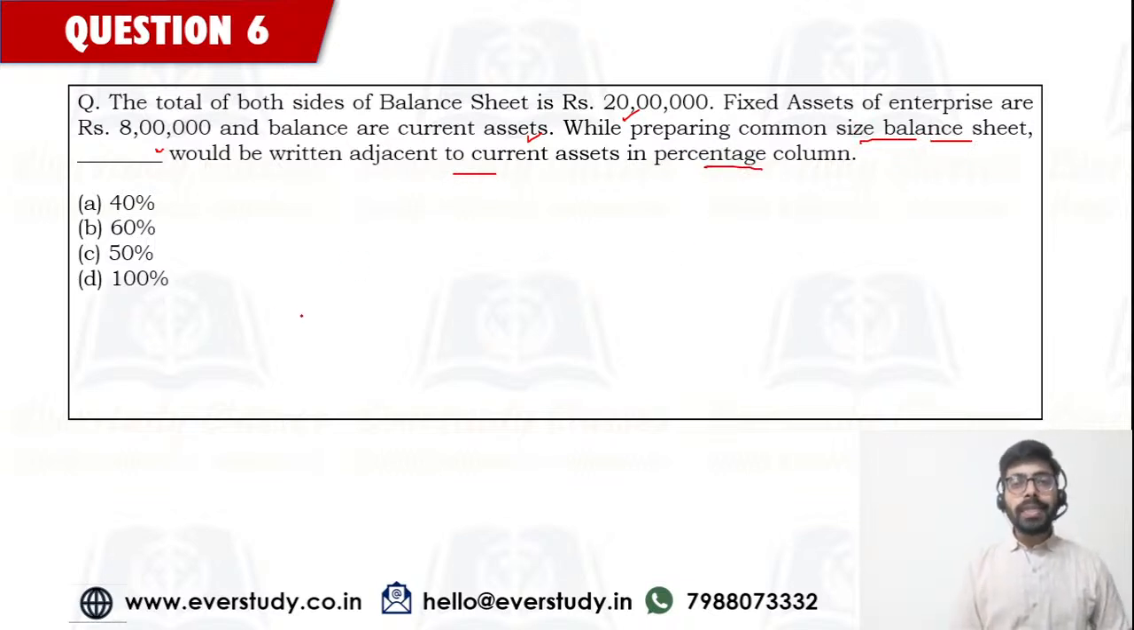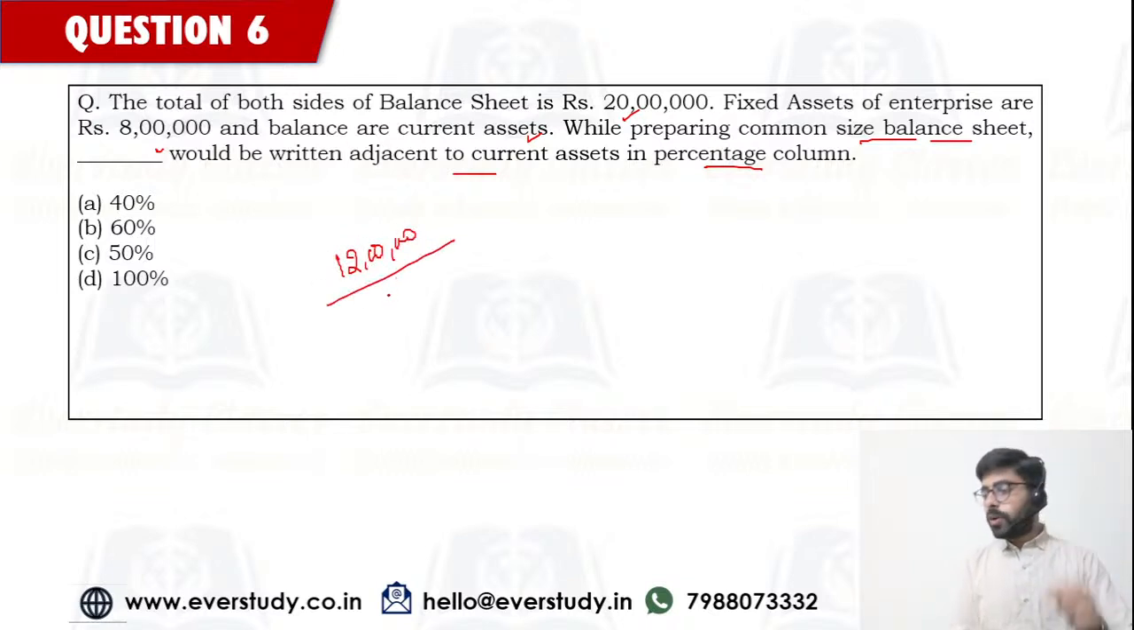Okay, so common size statements is one of the tools of financial statements analysis. So when we are preparing the common size statement, we are basically expressing each element in percentage terms of the total of that particular item. For example, for common size balance sheet, we will be expressing each item as a percentage of the total of the asset or liability side of the balance sheet. So in this case, the total is 20 lakh, fixed assets are 8 lakh, so current assets are going to be balanced, it is 12 lakh.